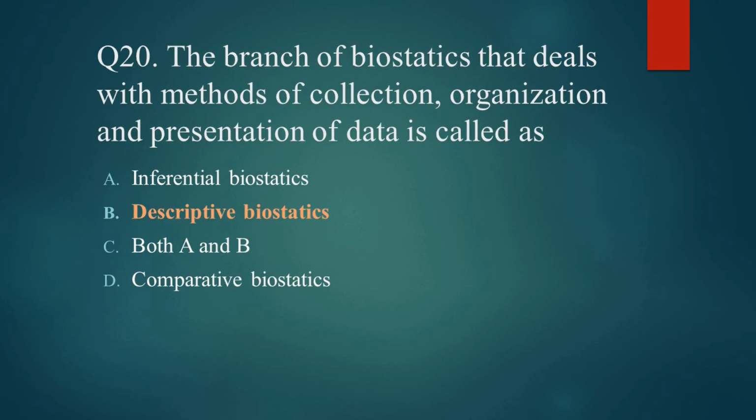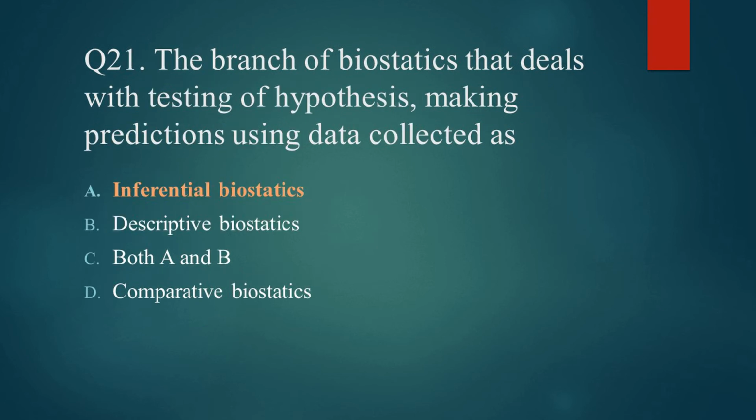Question number 20 is the branch of biostatistics that deals with method of collection, organization and presentation of data is called as. So option B, descriptive biostatistics, is the right option. Question number 21 is the branch of biostatistics that deals with testing of hypotheses, making predictions using data collected as. So option A, inferential biostatistics, is the right option.